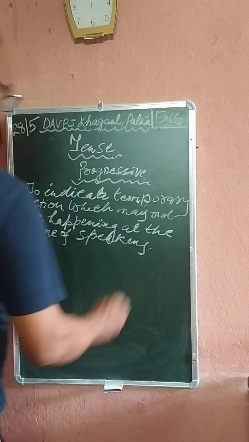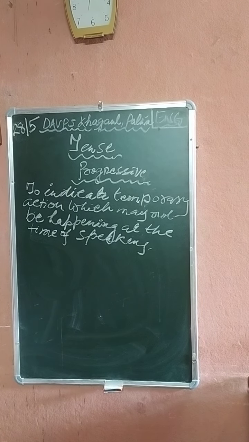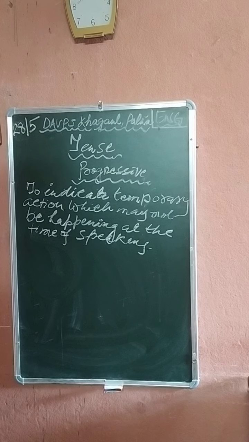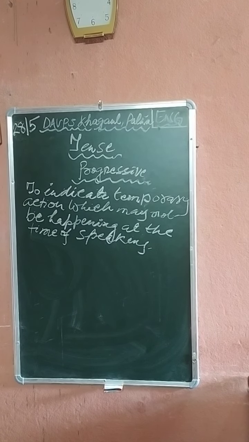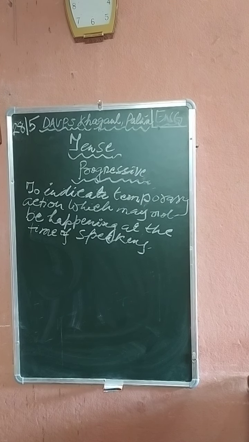Here you see, present progressive is also used to indicate an action that is temporary, a temporary action which may not be happening at the time of speaking.